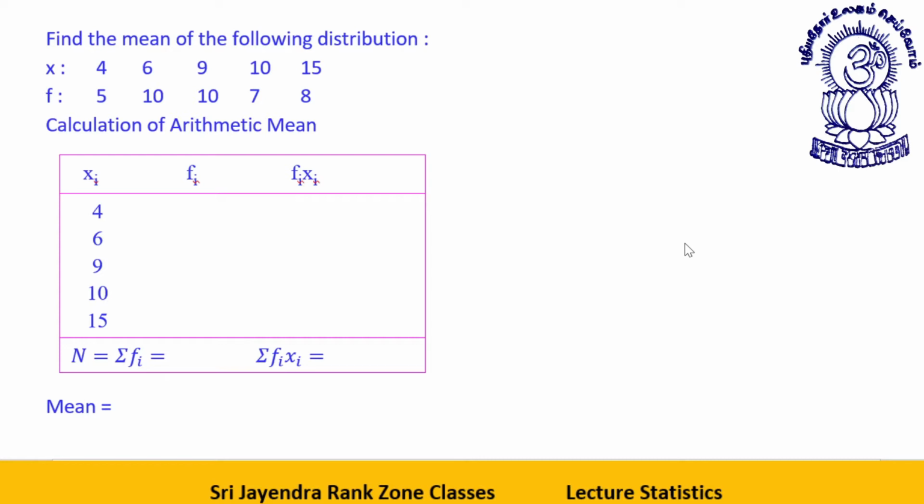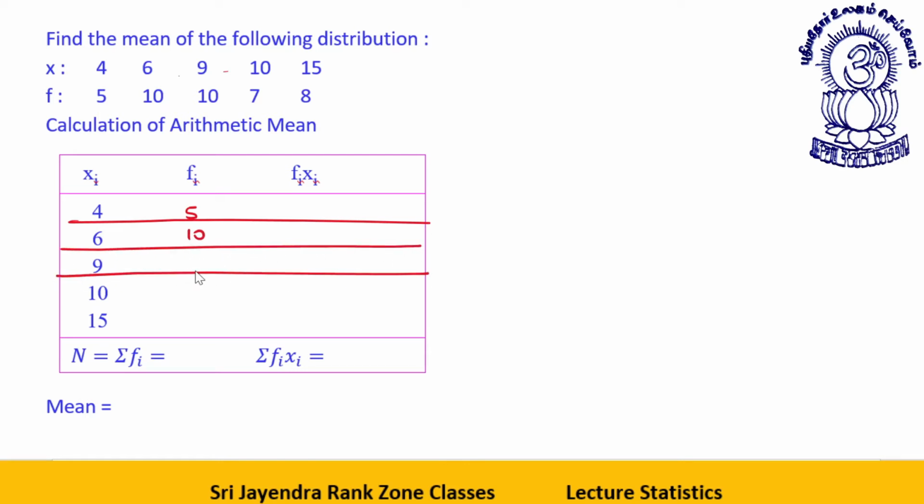Now the next question we have, find the mean of the following distribution. We are given some values. Either you can do it directly, or if you want to do it in a systematic manner, you have the values x like 4, 6, 9, 10, 15, their frequencies being 5, 10, then again 10, then 7, then 8. These are the frequencies.